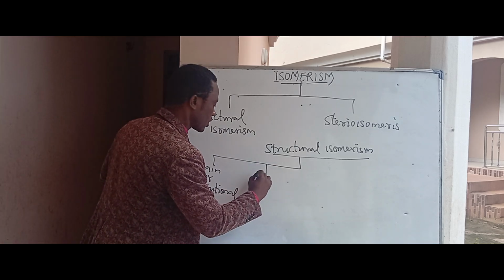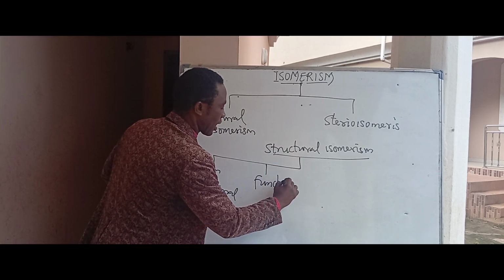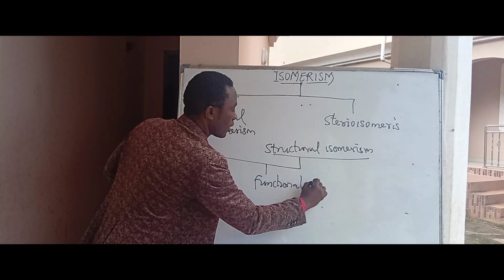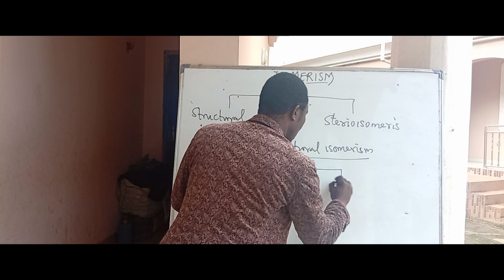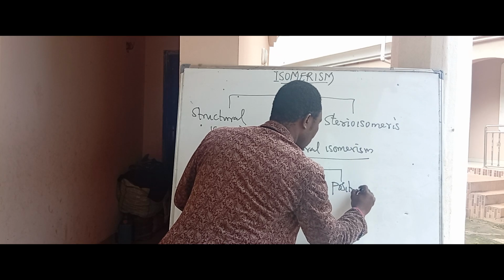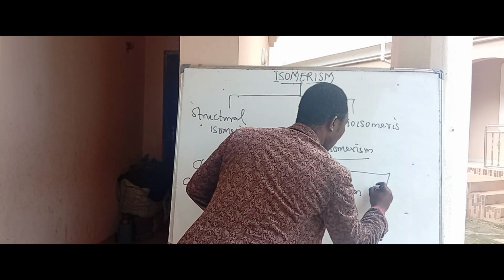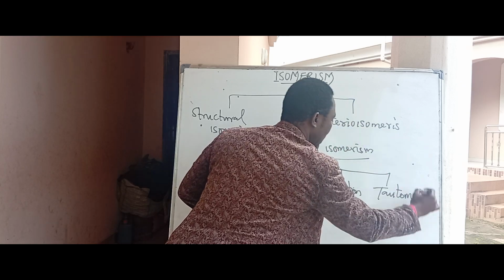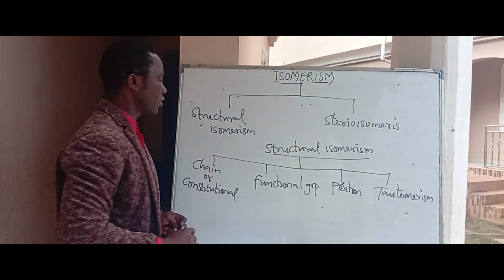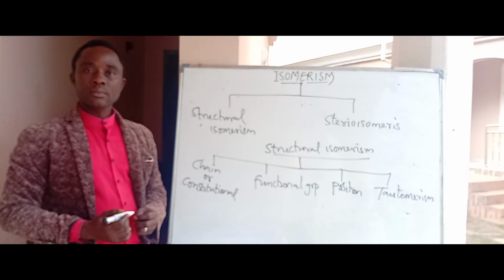We also have functional group isomerism, then we have position isomerism, then we have tautomerism. So these are the four types of structural isomerism.